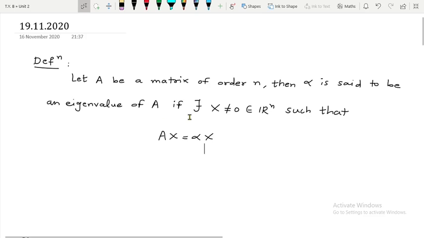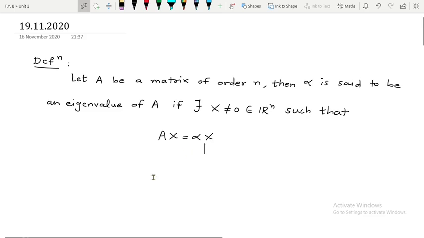There is a slight change. Whenever you talk about a matrix, this vector is from R raised to n, naturally. And why R raised to n? Because the order of the matrix is n. If the order of the matrix is 3, then this eigenvector will be from R raised to 3. And remember, it is a column vector, satisfying Ax equals alpha x.